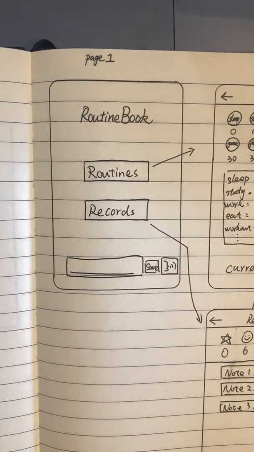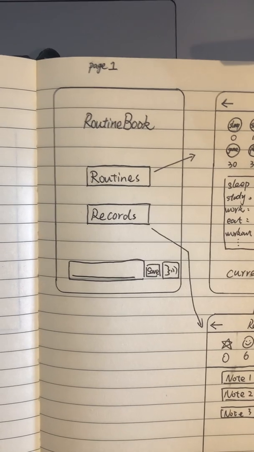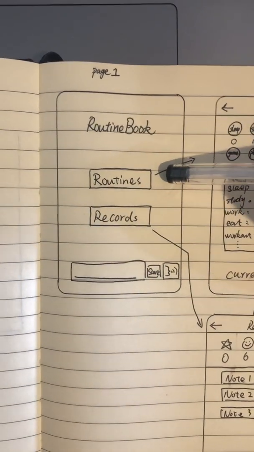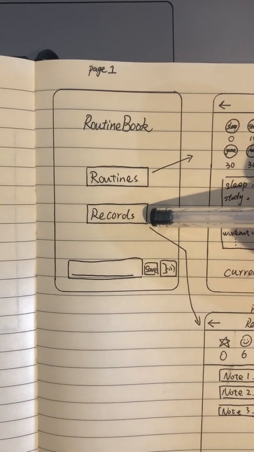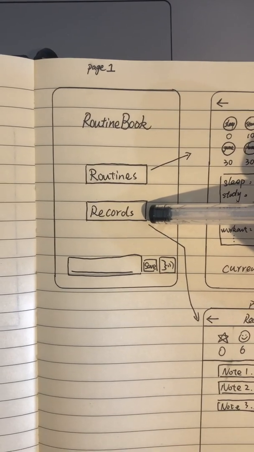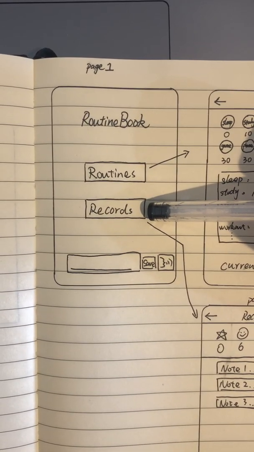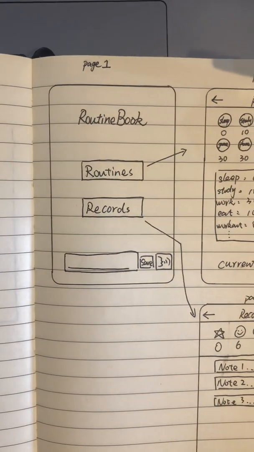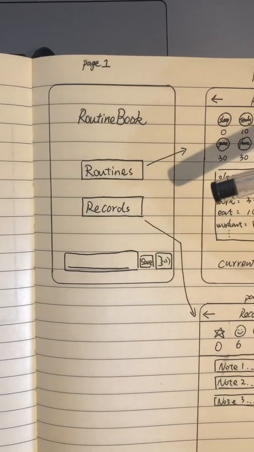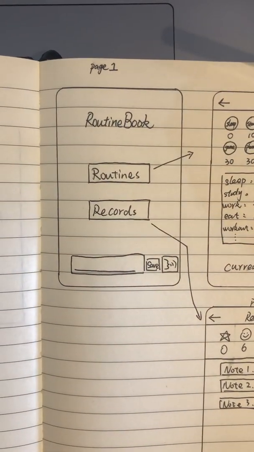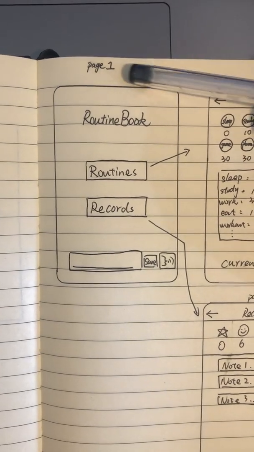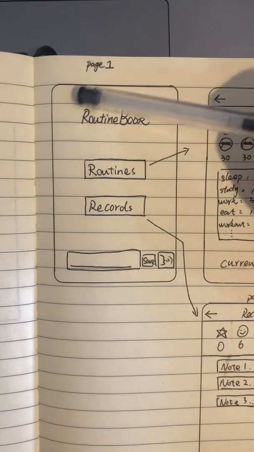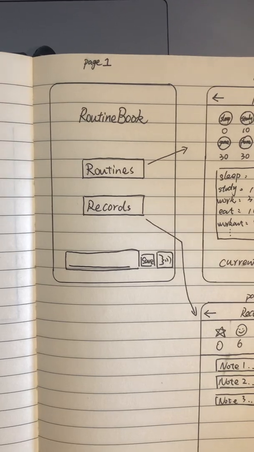So Routine Books is an app that will capture all your routines and record whatever you want to do in this app. For this course, we tried to build an app that can make users stay in the app and be addicted to it. I think getting a routine and changing a person's behavior is the most addictive thing to do.